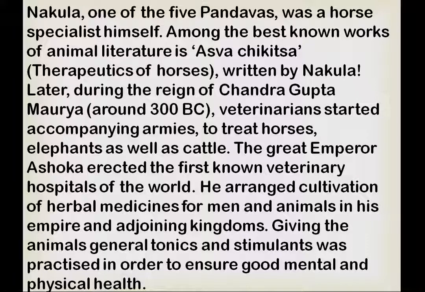He arranged many cultivations of herbal medicines, for men and for animals. In his empire he cultivated herbal medicines together with the adjoining kingdoms. He also gave many tonics, vitamins, minerals and supplements to the animals for good mental and physical health.